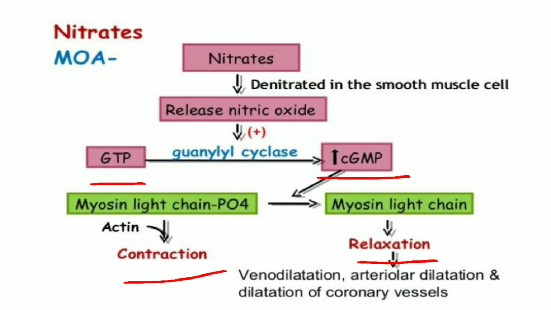That is vasodilation. Now, vasodilation of veins is responsible for a fall in the venous return, that is responsible for the fall in preload, and dilation of arteries and arterioles is responsible for the fall in peripheral resistance and a slight fall in afterload. So, nitrates reduce preload, afterload, load on the heart and myocardial oxygen demand.